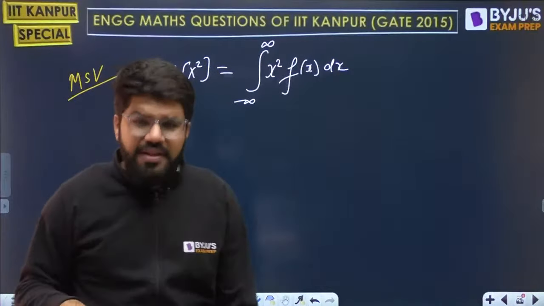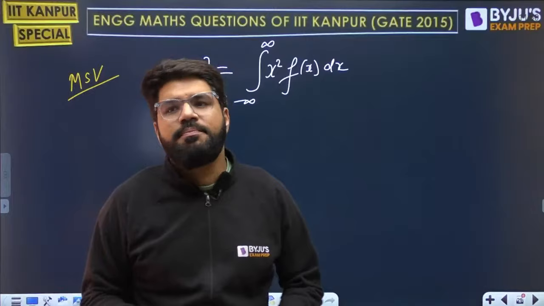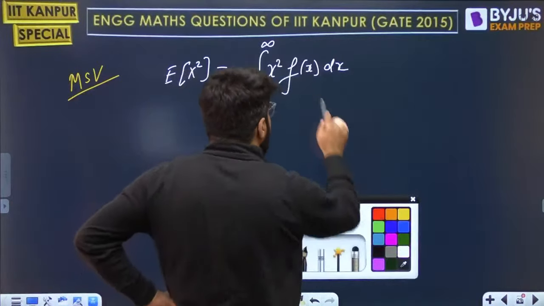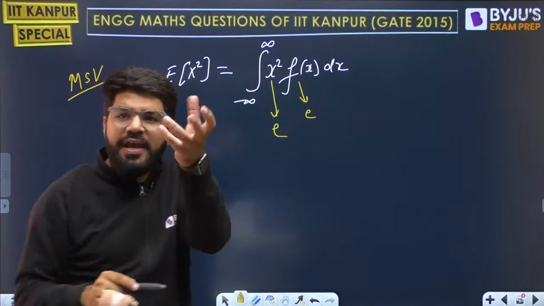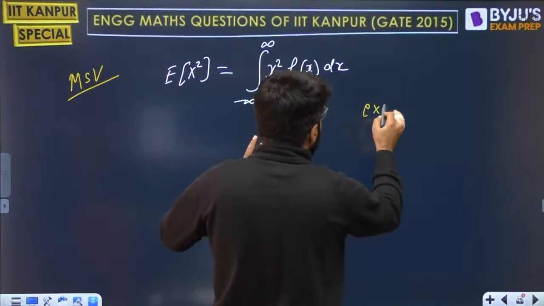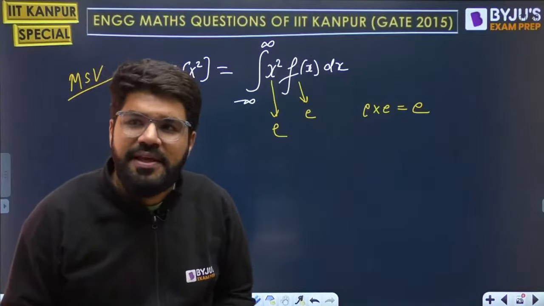But now there are some techniques of integration that you should incorporate here to make the process simple. Fx is even. X square is also even. Minus of x square is same as x square. So we have the product of two even functions, and even into even will be even.